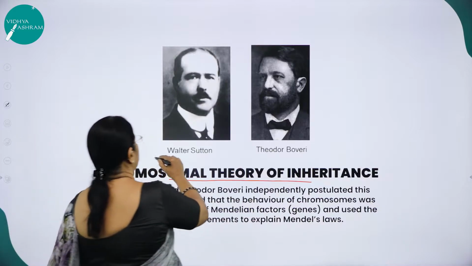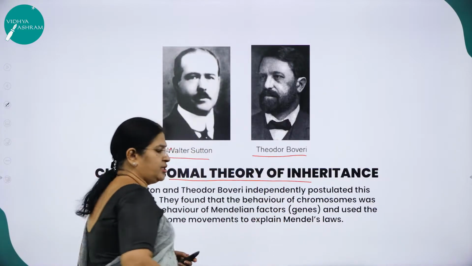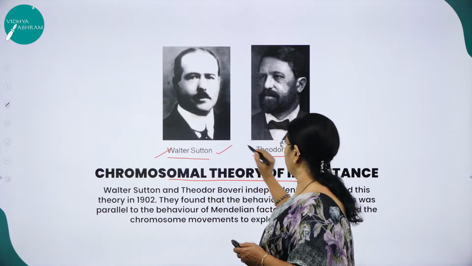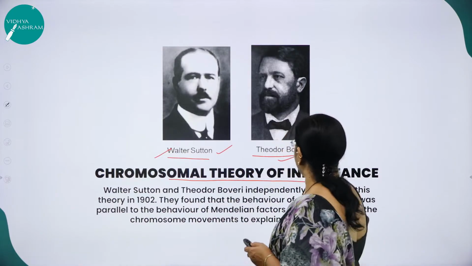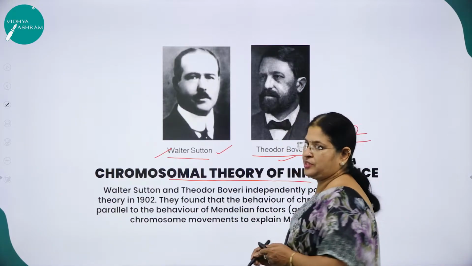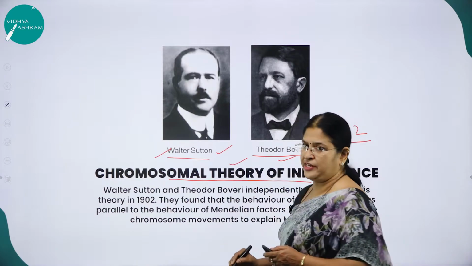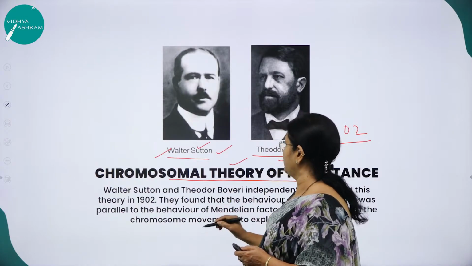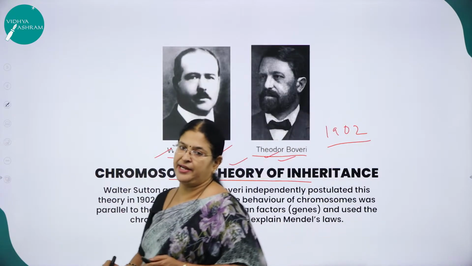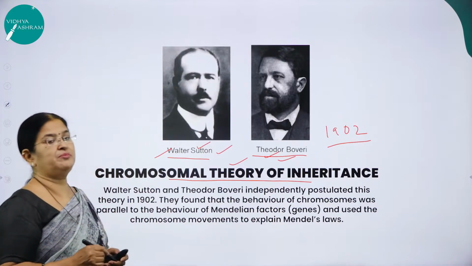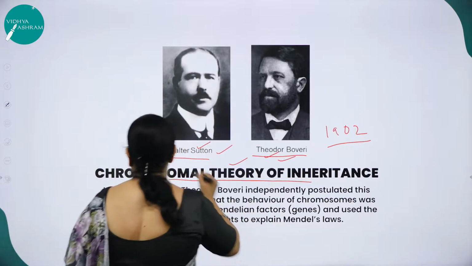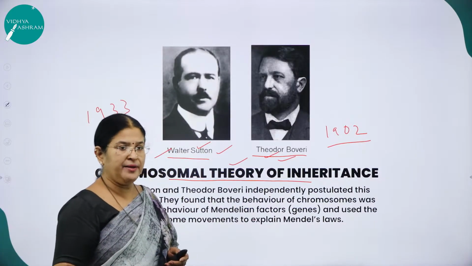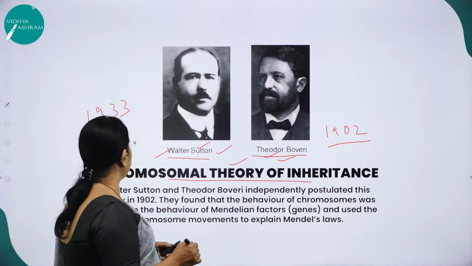You can see two very important scientists, Walter Sutton and Theodore Boveri. This theory called the chromosomal theory of inheritance was put forth by Walter Sutton and Theodore Boveri in 1902, and it was confirmed by T.H. Morgan in 1933.